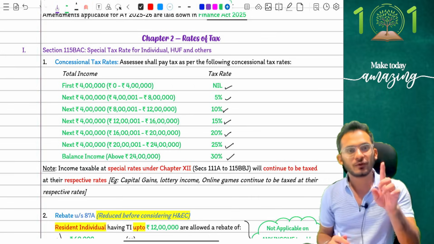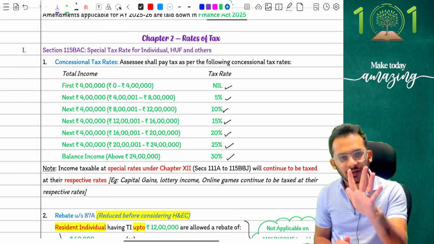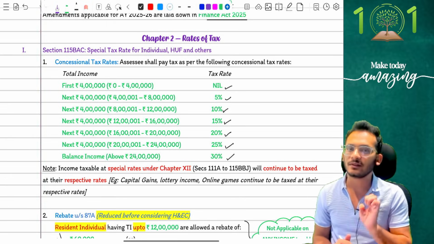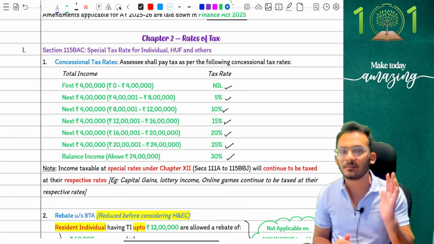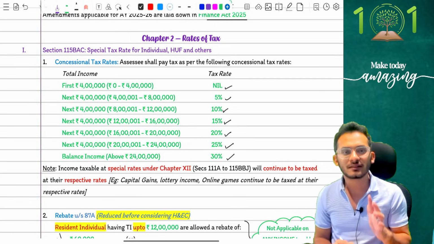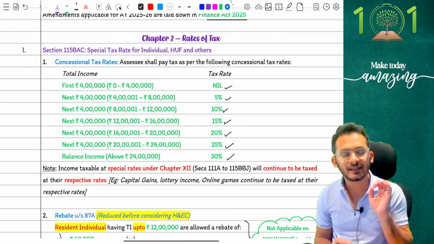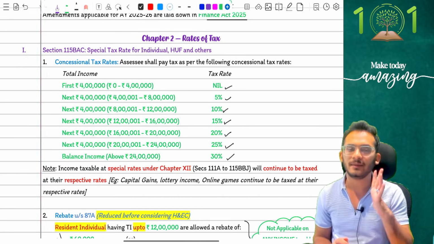What is it? 0 to 4 lakhs, 0. 4 lakhs to 8 lakhs, 5%, 8 lakh to 12 lakh, 10%, 12 lakh to 16 lakh, 15%, 16 to 20 lakh, 20%, 20 to 24, 25%, and after 24 will become 30%.